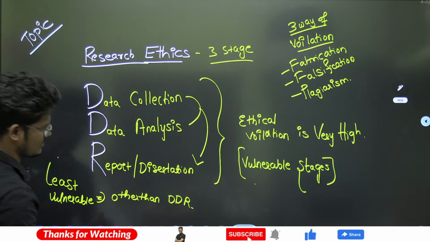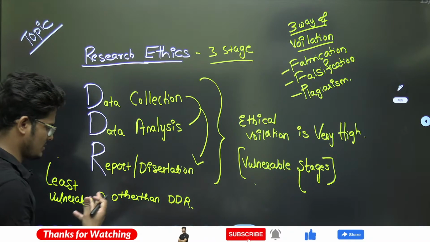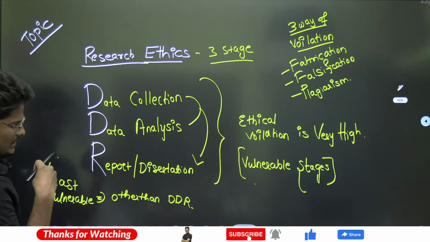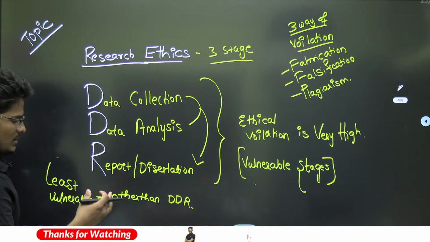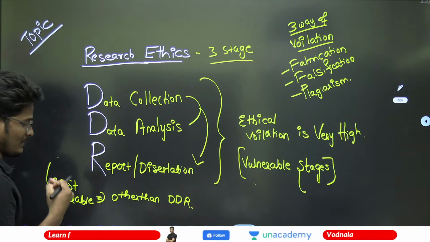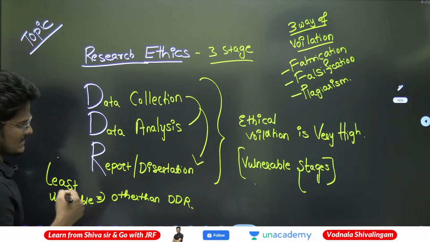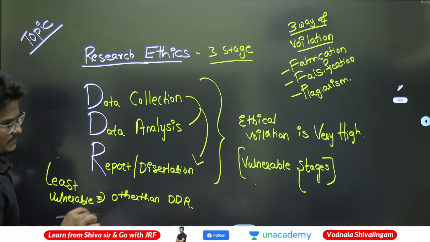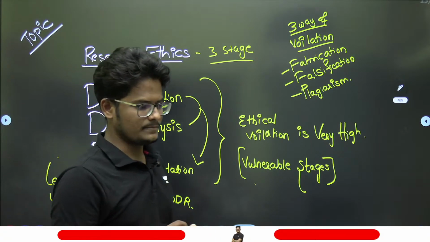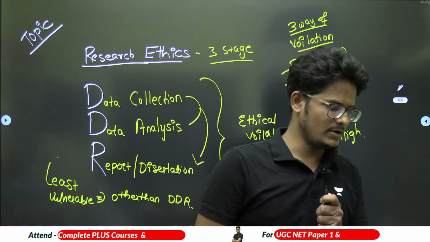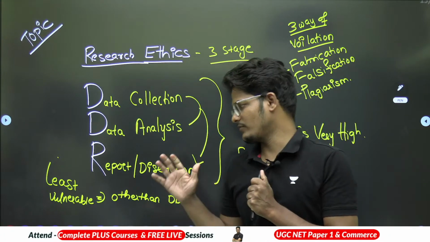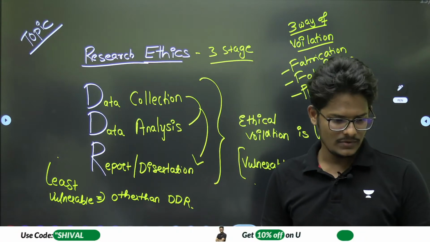Literature review, problem formulation, research design, hypothesis making and testing, and moreover sampling design. These are all the stages of the research where ethical violation will be very less and least vulnerable in nature.